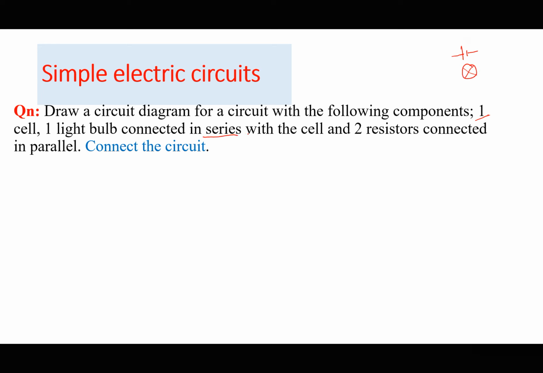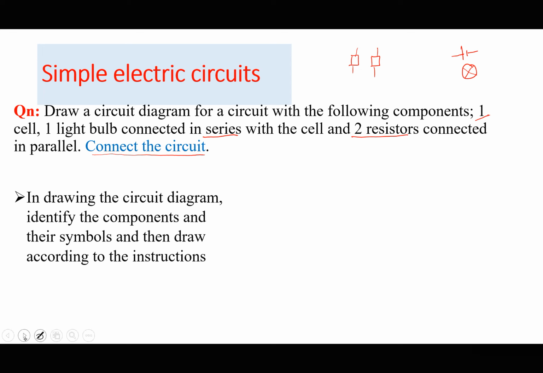Connected in series, we shall of course understand, you know what we mean by series from GCSE. Two resistors connected in parallel. So in the laboratory, your teacher should ask you to connect the circuit, or you can try to connect the circuit and see how it looks in the laboratory. In drawing the circuit diagram, identify the components and their symbols, and then you draw according to the instructions.